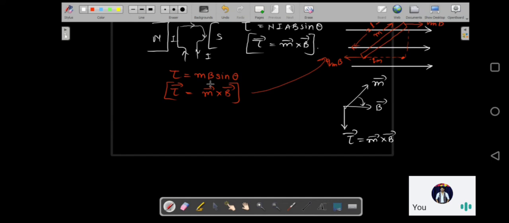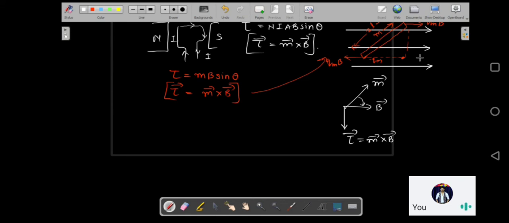Okay, so what do you understand from this torque? Supposing in place of this bar magnet, you just freely suspend a compass needle, because a compass needle is also a dipole. It is an artificial magnet, right? So a compass needle can also be considered as a dipole. If you suspend that compass needle in air, in space, obviously there is a magnetic field due to our Earth. Earth's magnetic field is everywhere.